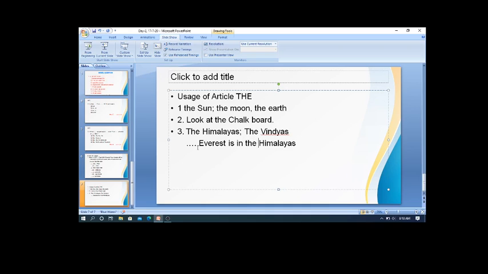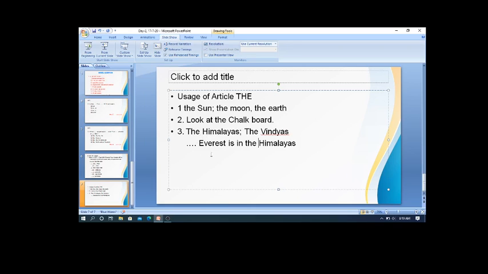And what about Everest? Of course, Everest is only one mountain, a unique mountain. We should not use the before that one, as we have used the sun, the moon. But this Everest is a peak in a mountain range, that is Himalayas. That's why this Everest will become a proper noun.